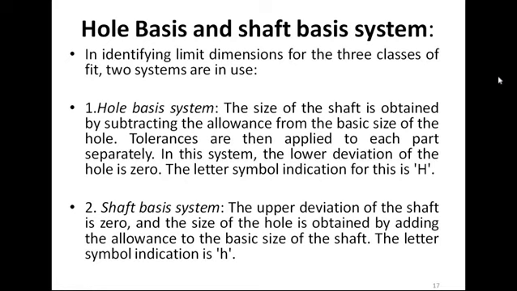The size of the shaft is obtained by subtracting the allowances from the basic size of the hole. Tolerances are then applied to each part separately. In this system, the lower deviation of the hole is 0. The letter symbol for this is H. So the hole basis system is where we keep the hole constant and vary the sizes of the shaft.